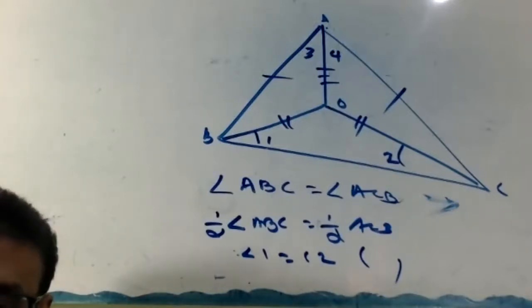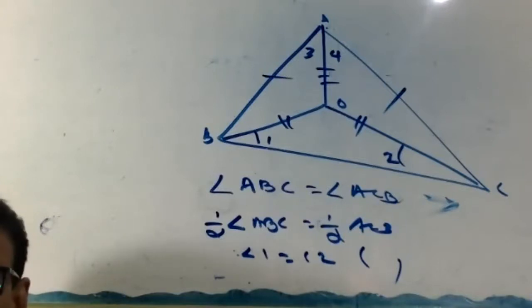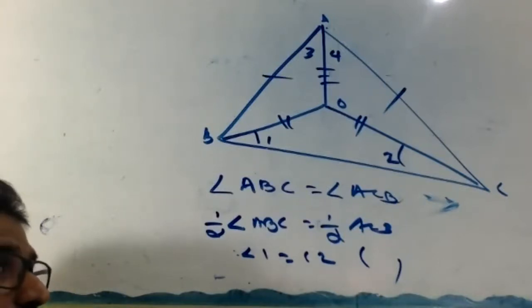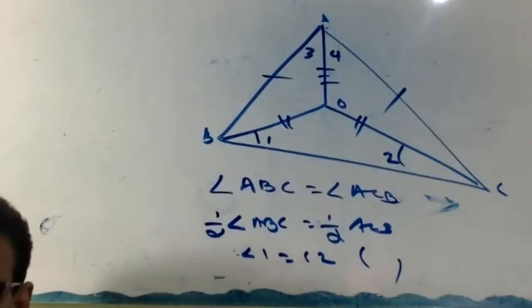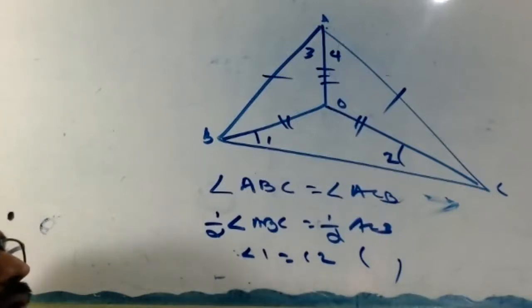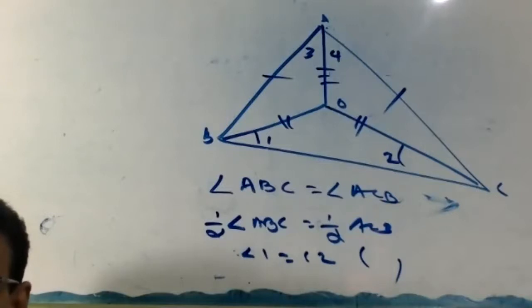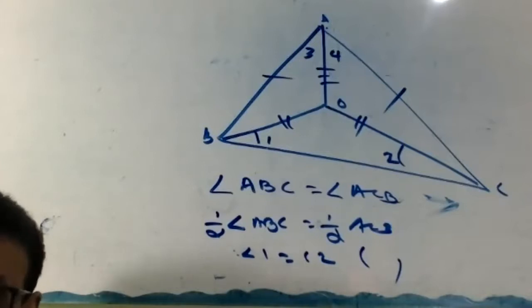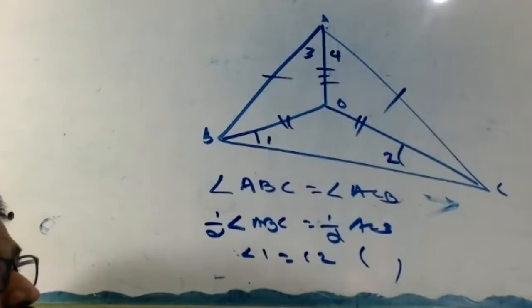In triangles AOB and AOC, AB equal to AC, given. OB equal to OC, proved. OA equal to OA, common.